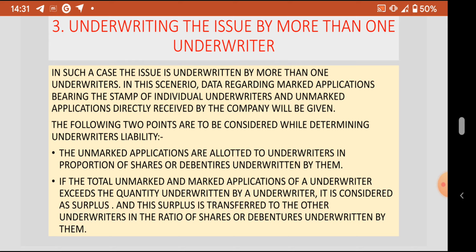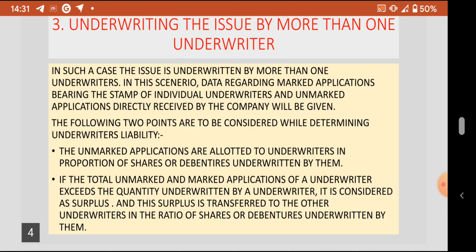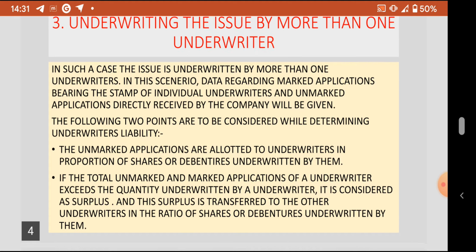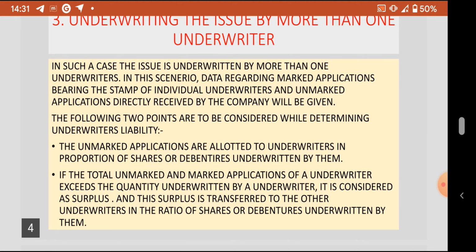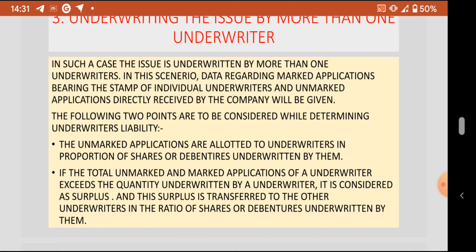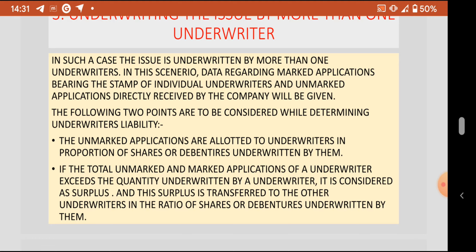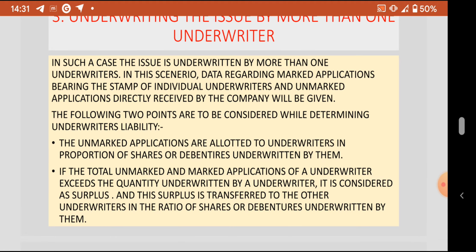In such a case, the issue is underwritten by more than one underwriter. In this scenario, data regarding marked applications bearing the stamp of an individual underwriter and unmarked applications directly received by the company will be given in the illustration or in the problem. The following two points are considered while determining the underwriter's liability.